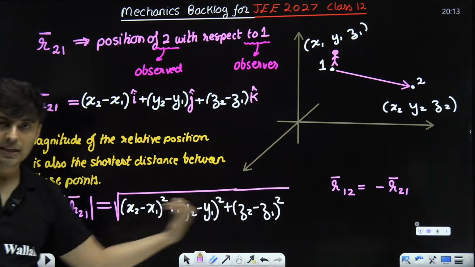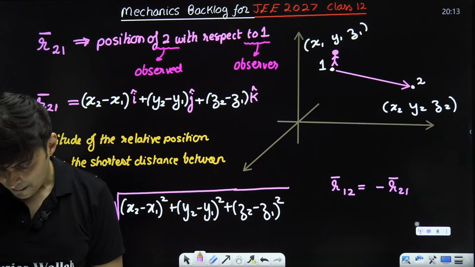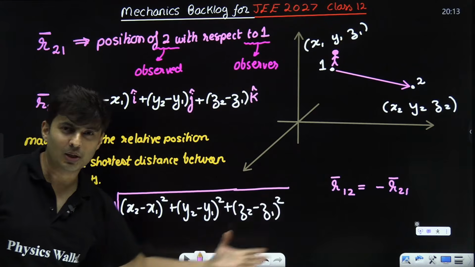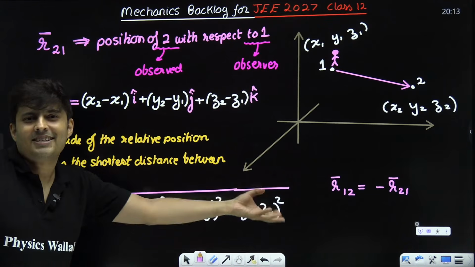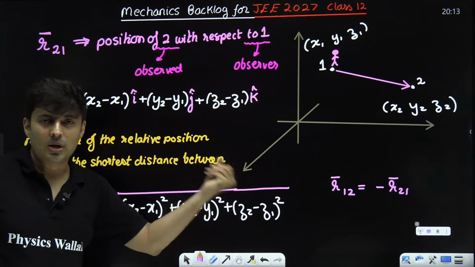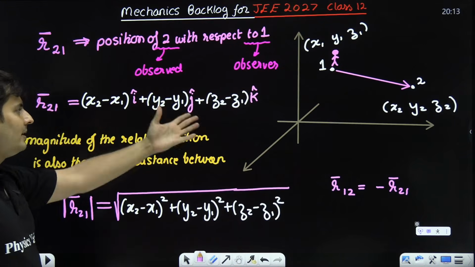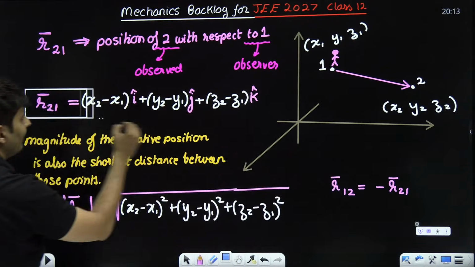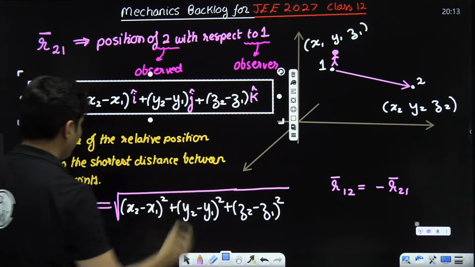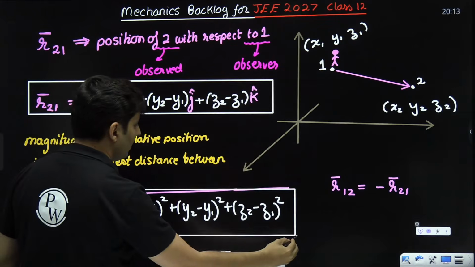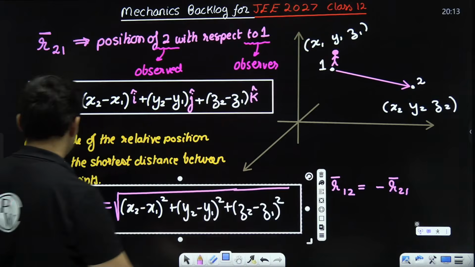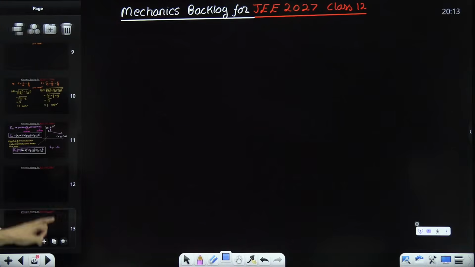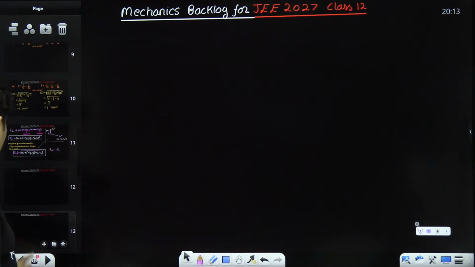The position vector will be... Yeah, it's like a distance formula. Yes, if you have played with conics coordinate geometry, you already know this is a standard formula of distance, the shortest distance between any two points in 3D space, and this is the generic representation of the relative position in vector form. Okay, so this is the distance formula which we all know, and this is the vector formula. Just to give you an example of this.